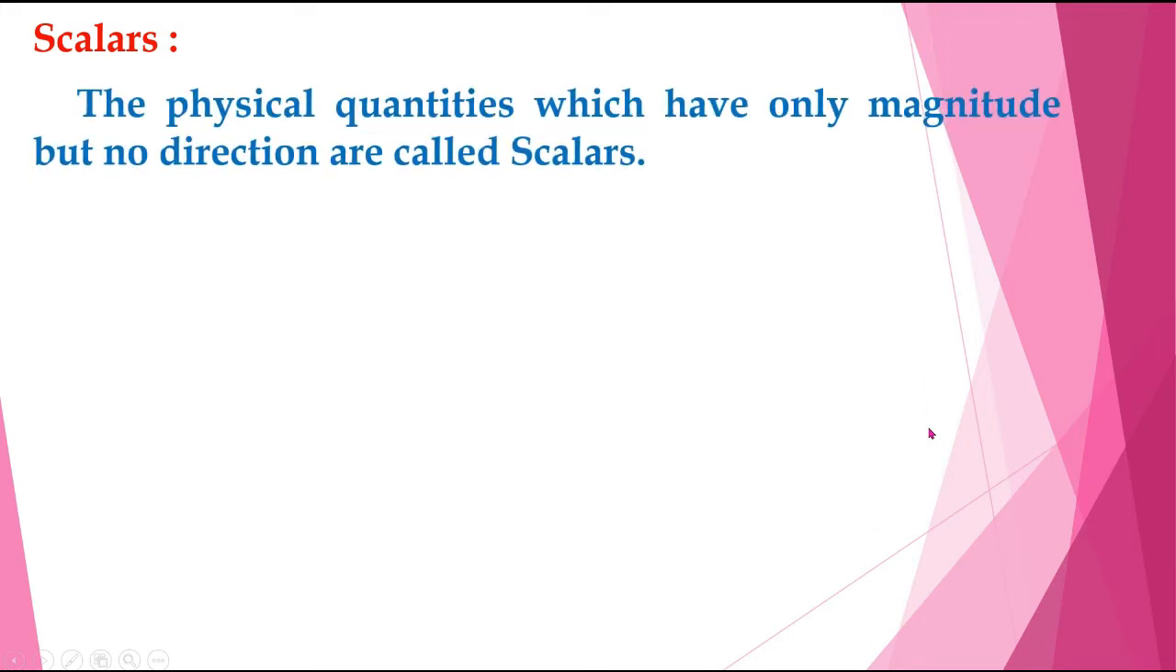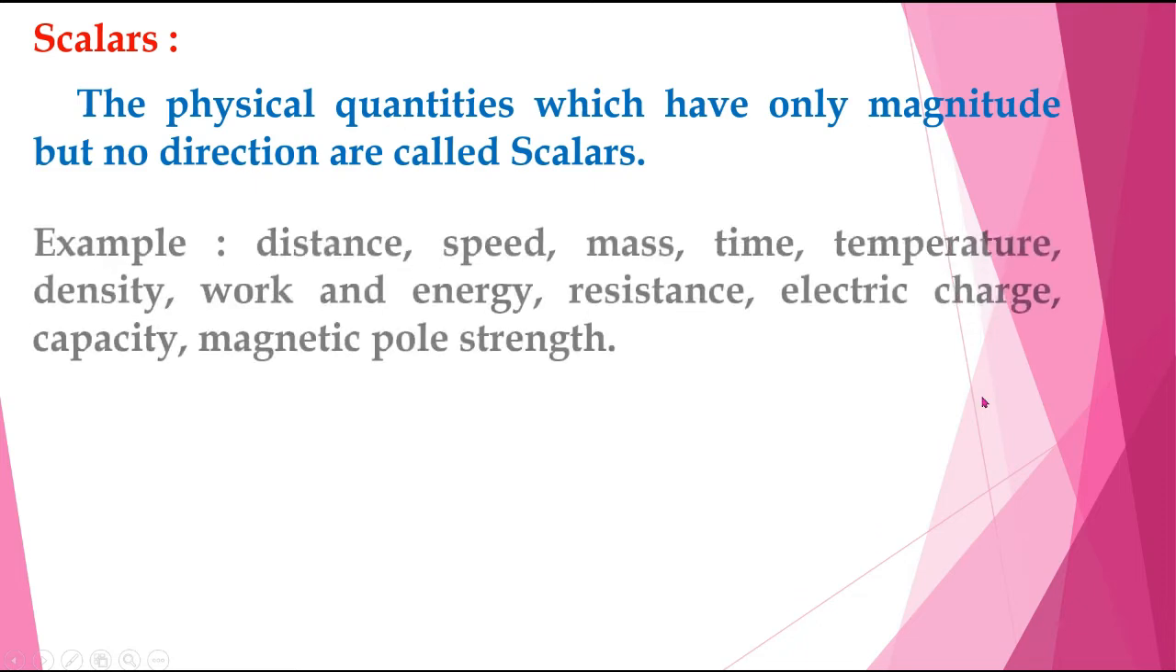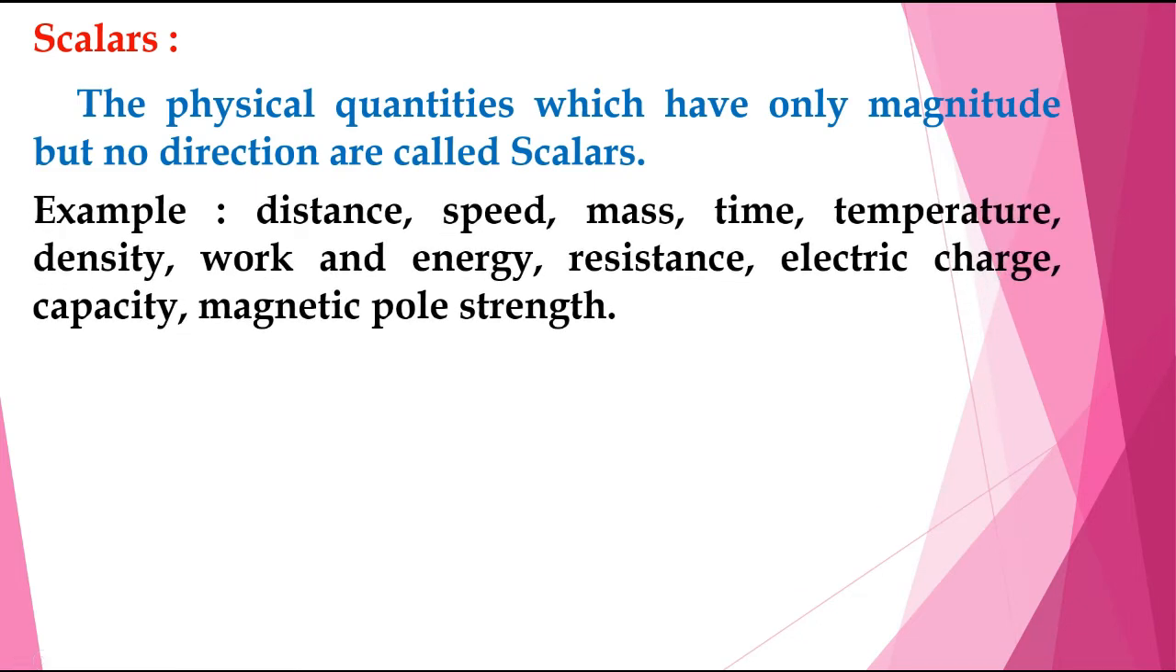Scalars. So let us see what are scalars. The physical quantities which have only magnitude but no direction are called scalars. Examples: distance, speed, mass, time, temperature, density, work and energy, resistance, electric charge, capacity, magnetic pole strength. So they have only magnitude, no direction. So these are the examples for scalars.